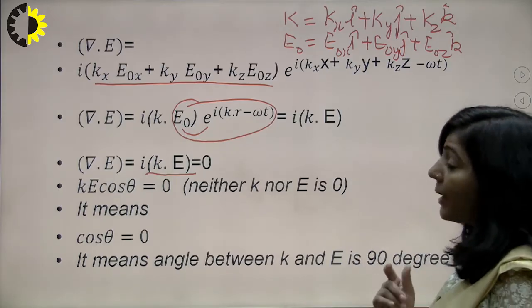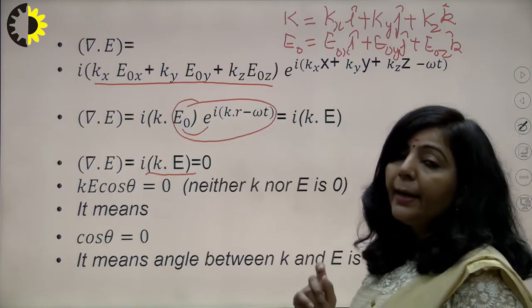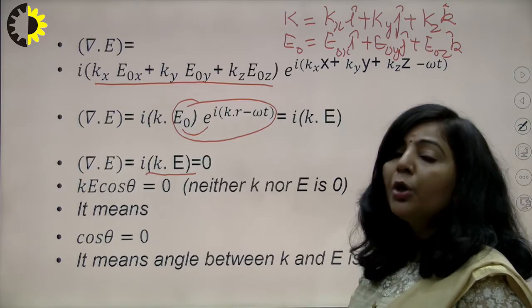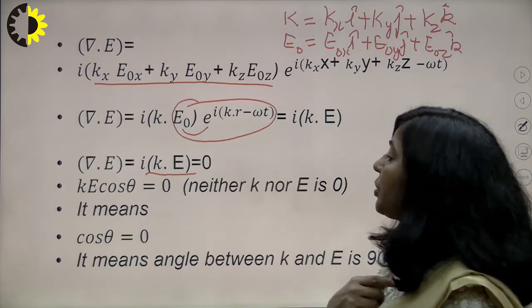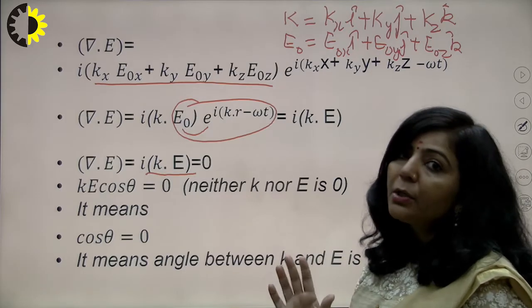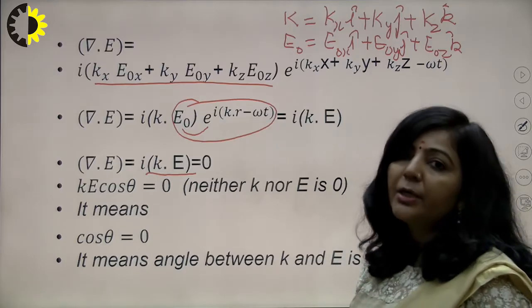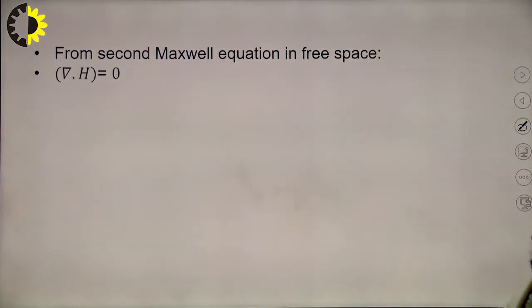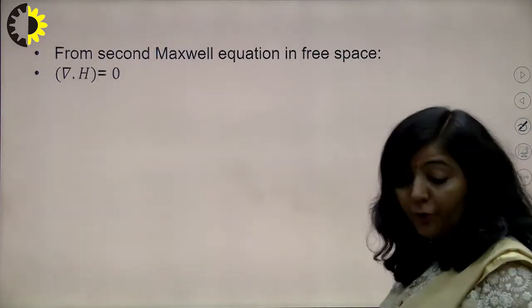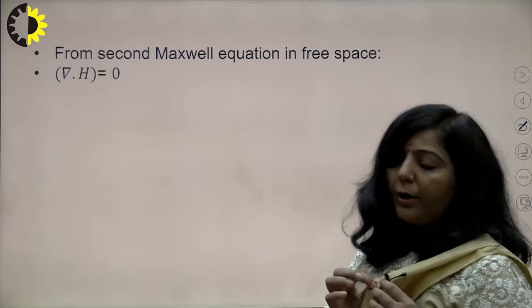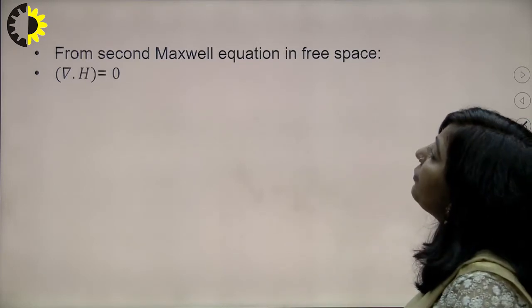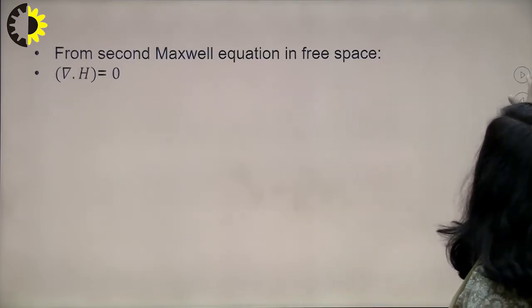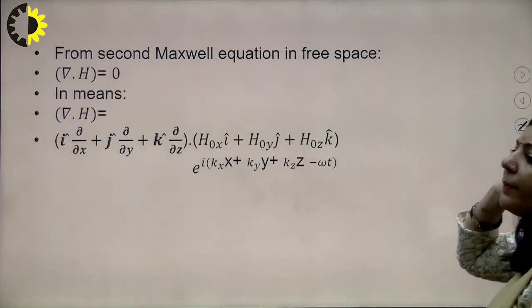Now for the second step, in order to prove that the angle between H and K is 90 degrees, you have to take your second Maxwell equation. So I am starting from the second Maxwell equation, and finally we will draw the conclusion that the angle between H and K is also 90 degrees. So for this, we are taking our second Maxwell equation in free space. You know del dot H is 0, and irrespective of any medium, this divergence of H is always 0. So what I am doing here is taking this divergence of H.